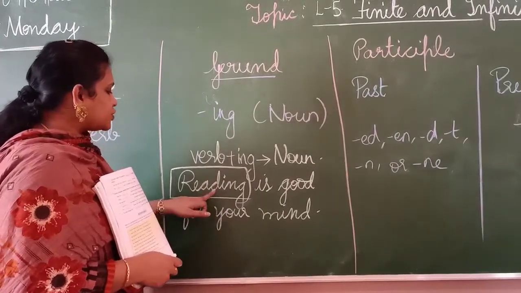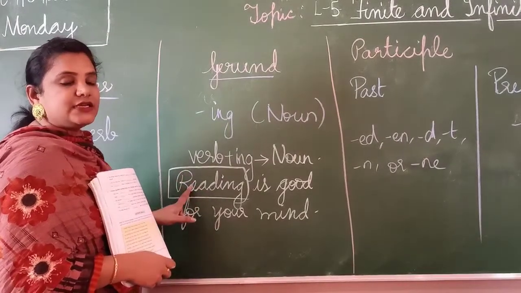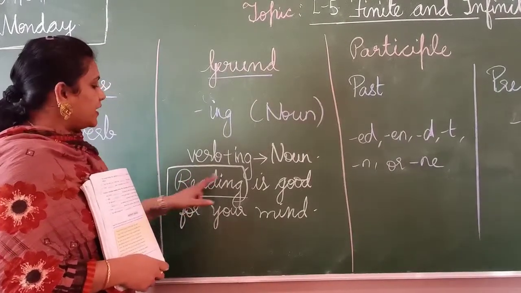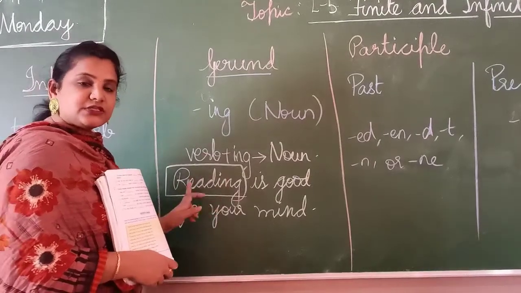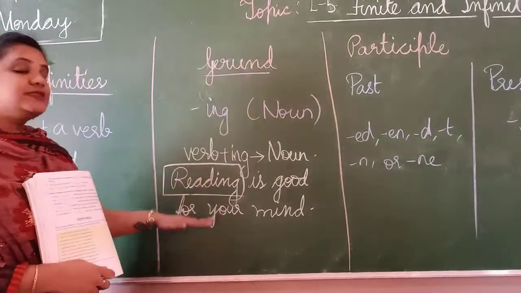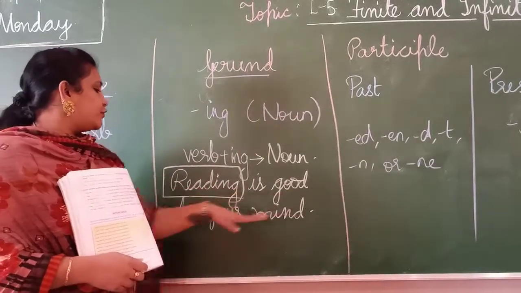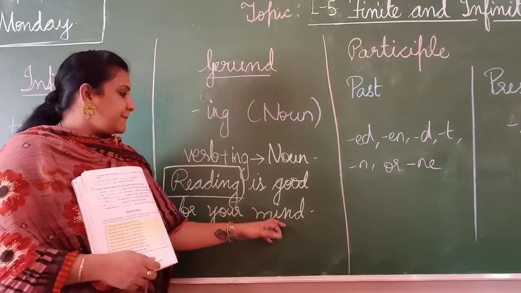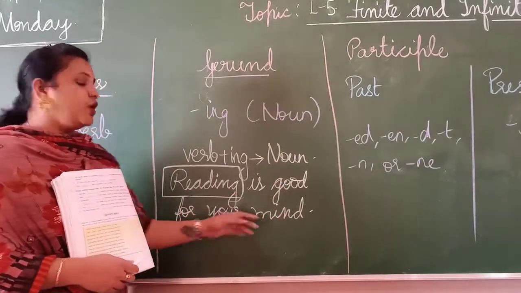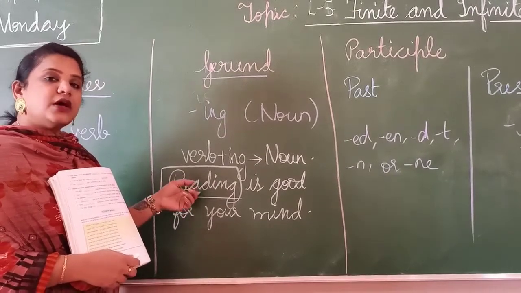So this actually, read is what? Read is your verb. Okay? It has an ing form. This is a verb which has an ing form, but in this sentence, it is acting as a noun. Reading is a good exercise for your mind. So this word here is acting as a noun.